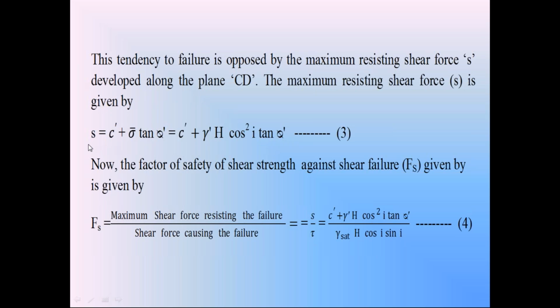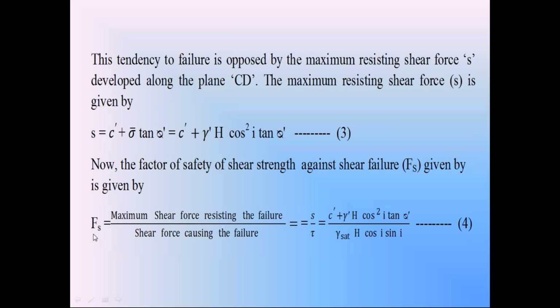This is the resisting shear strength, and we also know the shear stress tau causing the failure. By using the resisting shear strength S and the shear stress tau, we can calculate the factor of safety for the third condition, the seepage flow condition. The factor of safety of shear strength Fs is equal to shear strength S divided by shear stress tau. S is equal to c dash plus gamma dash H cos square i into tan phi dash, and the shear stress tau is equal to gamma saturation H into cos i into sin i.